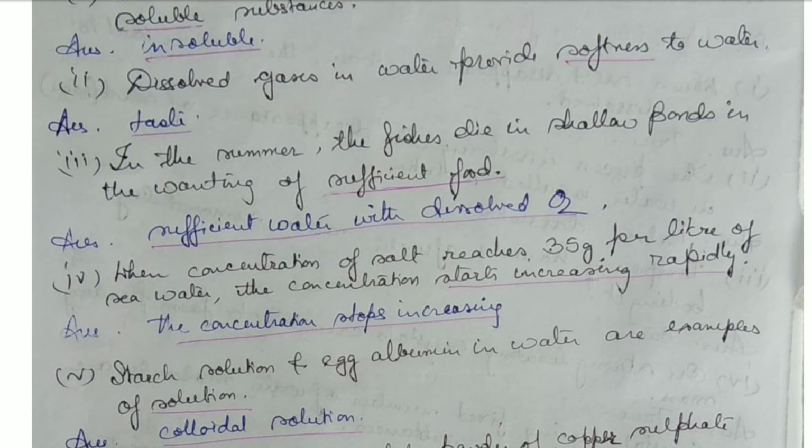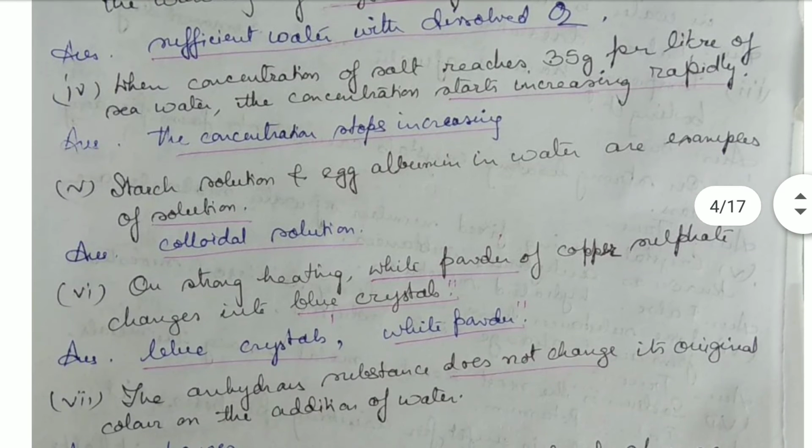Then when concentration of salt reaches 35 grams per liter of seawater, the concentration starts increasing rapidly. No, the concentration stops increasing. When it reaches 35 grams per liter, the concentration stops increasing. The starch solution and egg albumin in water are examples of solution. No, it's an example of colloid solution.